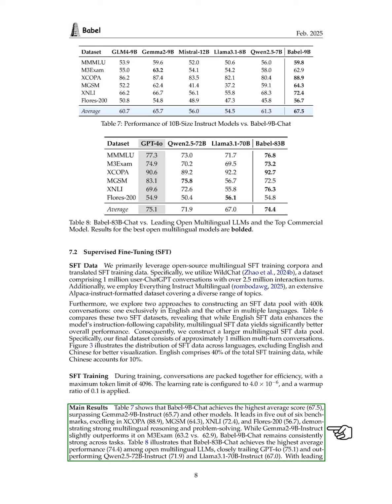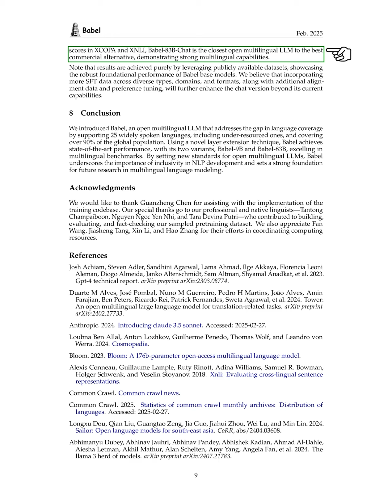We also find that Babel 83B Chat achieves the highest average performance of 74.4 among open multilingual LLMs, closely following GPT-4o at 75.1, and surpassing Qwen 2.5-72B Instruct and Llama 3.1-70B Instruct. With top scores in XCOPA and XNLI, Babel 83B Chat is the closest open multilingual LLM to the best commercial option, demonstrating impressive multilingual capabilities.